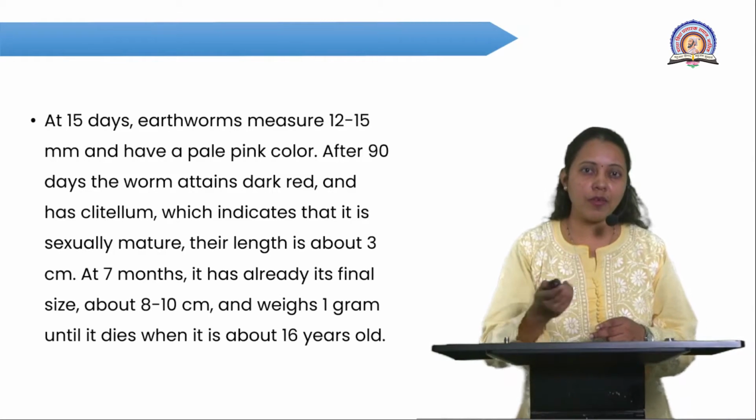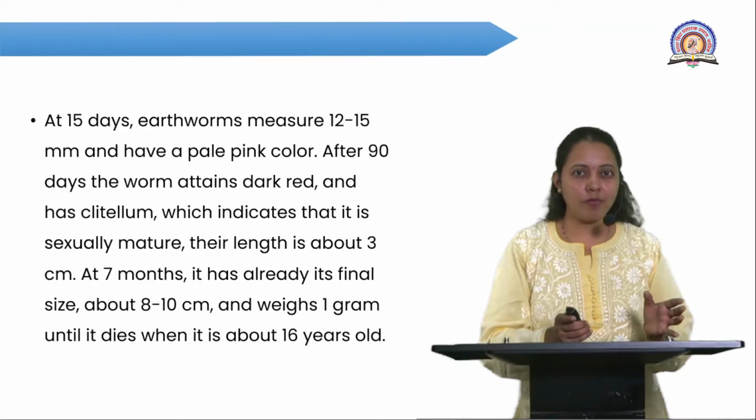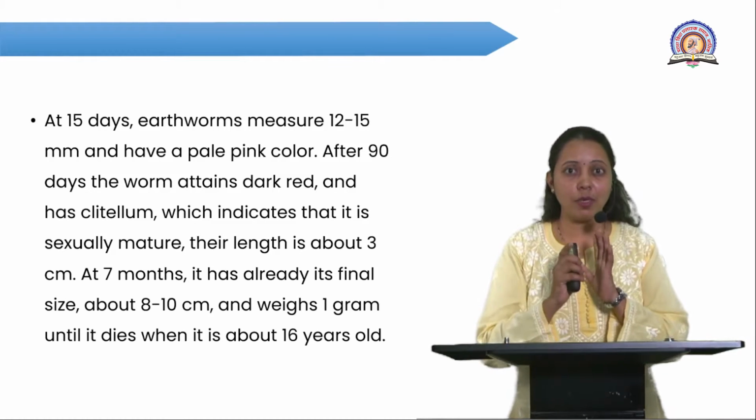Means the previous very pale color turns towards pale pink.